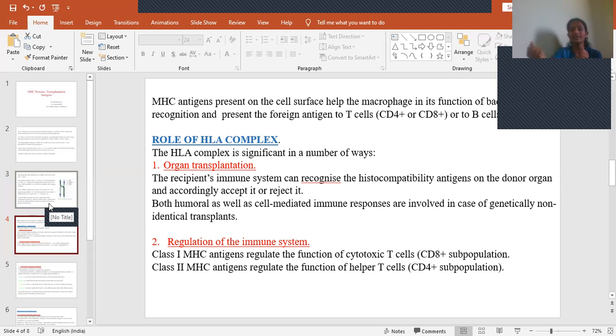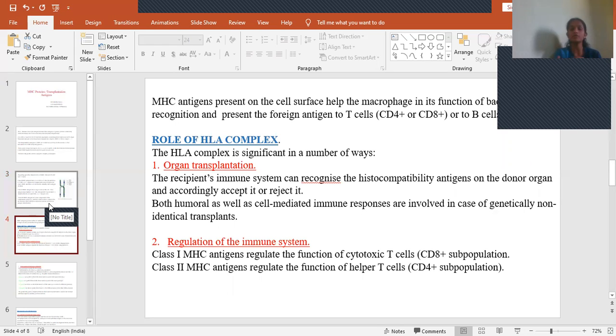So if the donor organ has some histocompatibility antigens, the recipient who wants to receive that graft or organ will be able to recognize them.